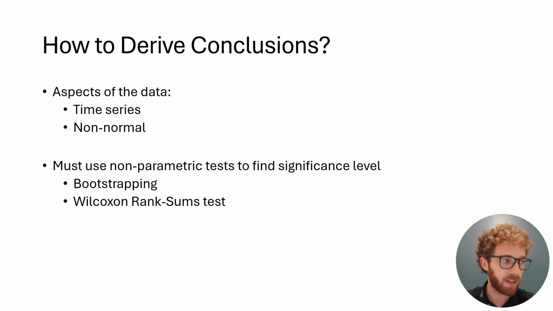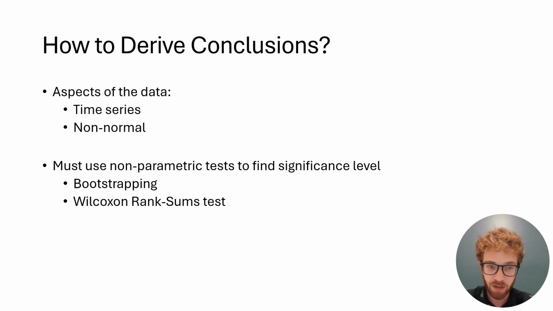To do that, we should think about our data and how it is time series data, and the data is non-normal. It doesn't follow a normal distribution because it's time series, really. So we need to find non-parametric tests to find a significance level to test these distributions. And from my research, I found that the two methods are either bootstrapping or the Wilcoxon rank sums test.